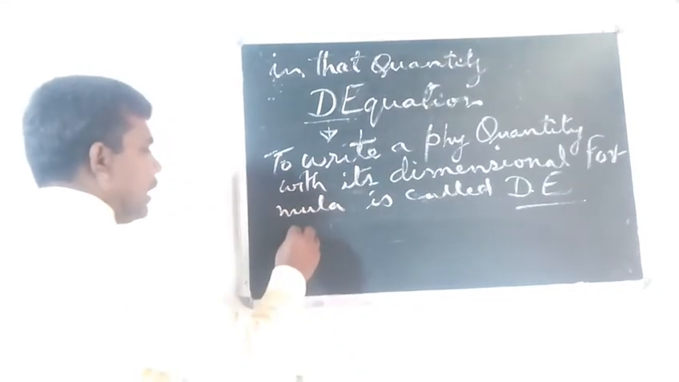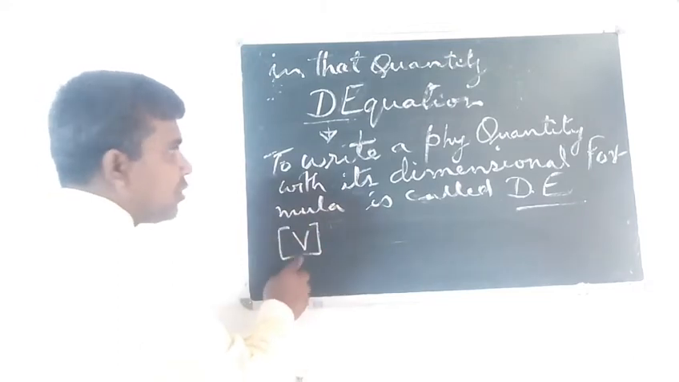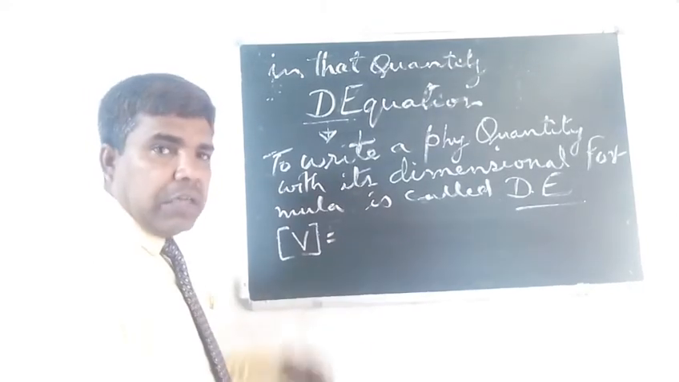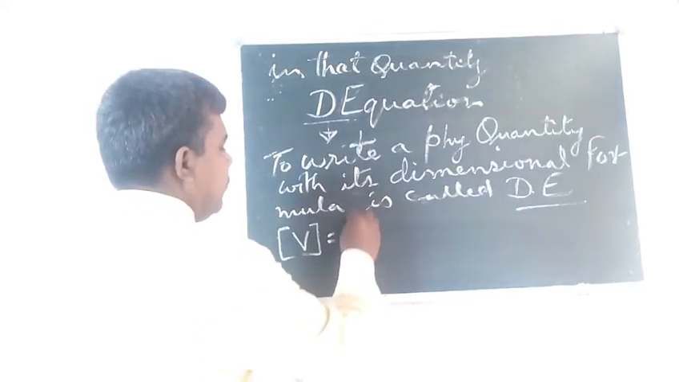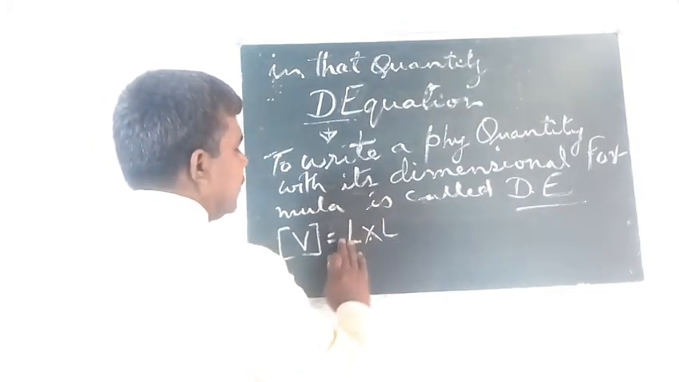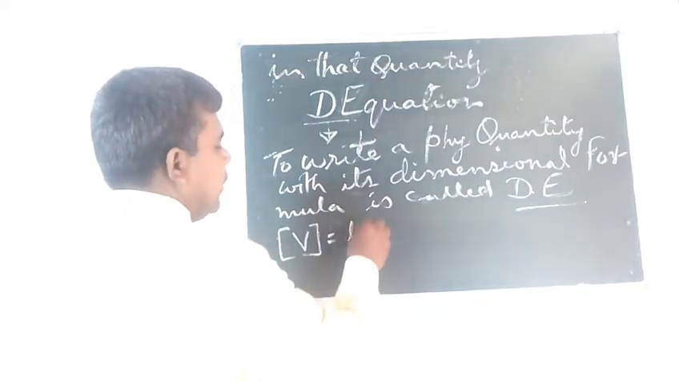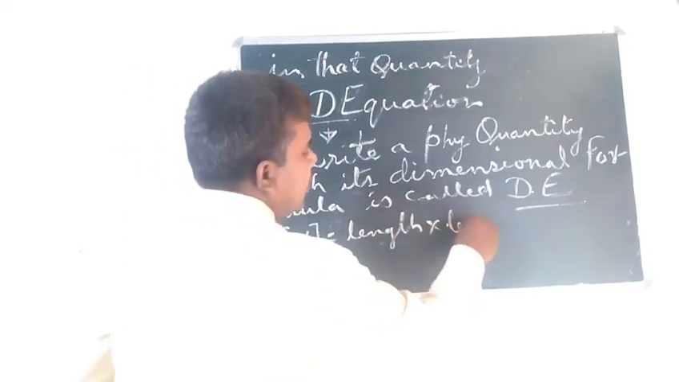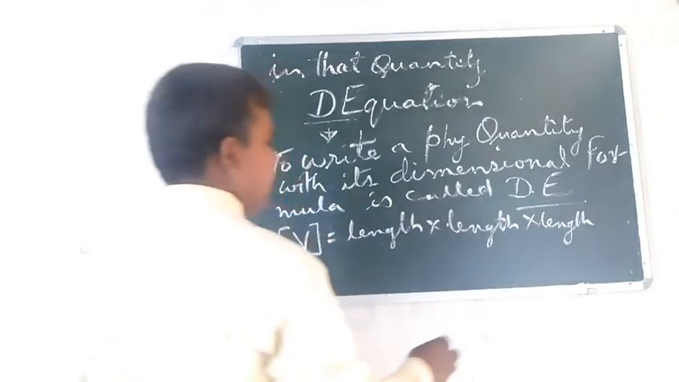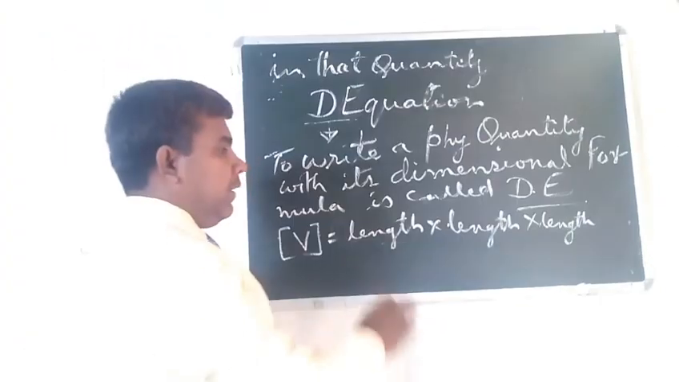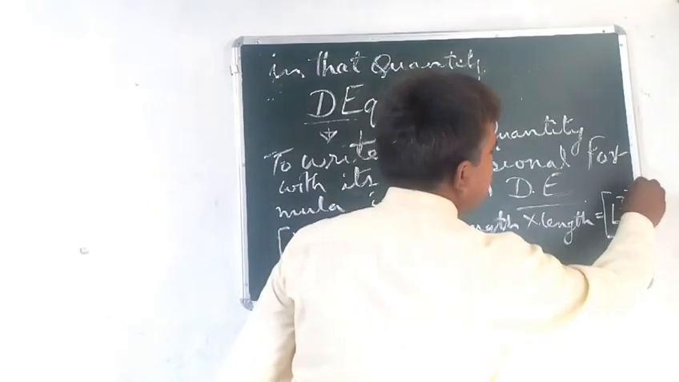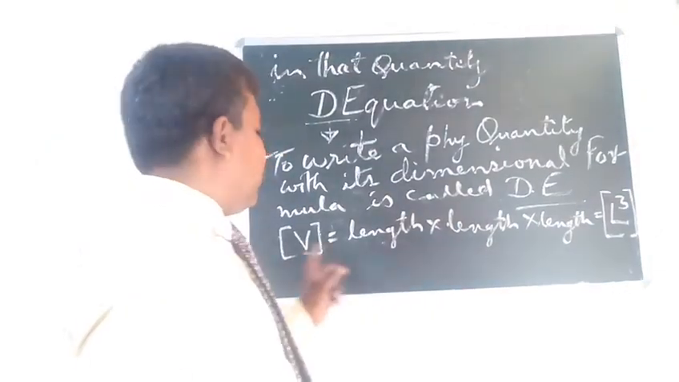So suppose I am writing V as a symbol of dimensional equation for volume. There will be 3 times length. It means length into length into length. This becomes L to the power 3. This is the required dimensional equation for volume.